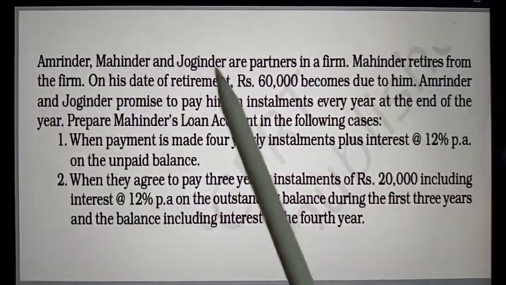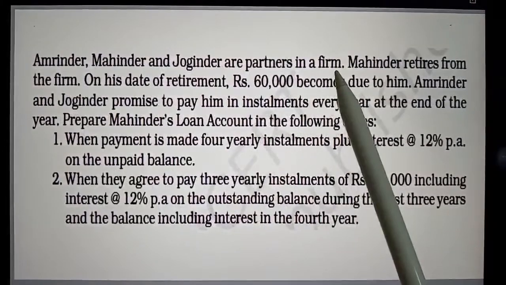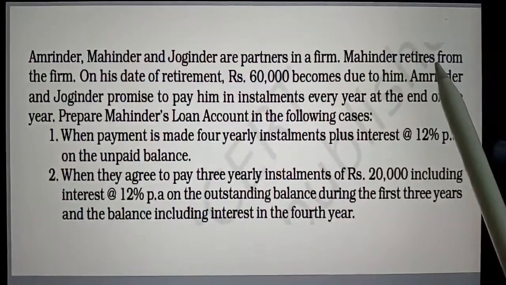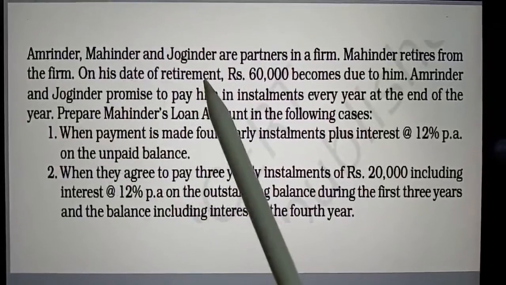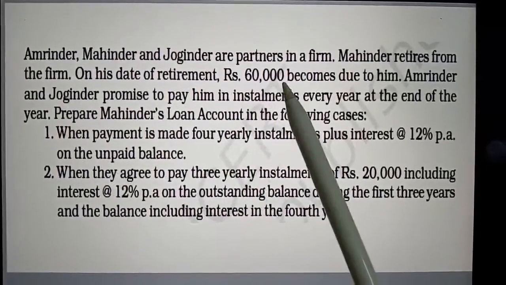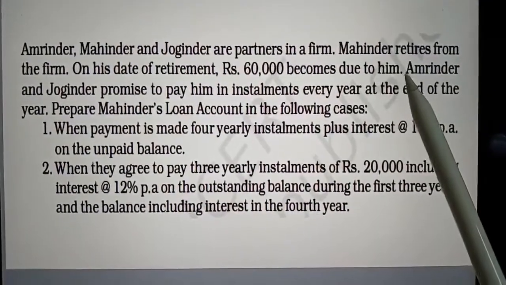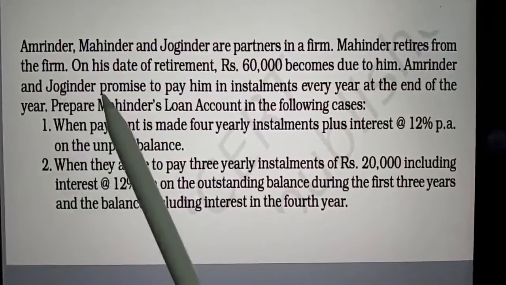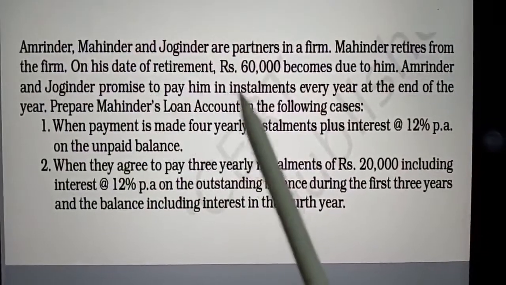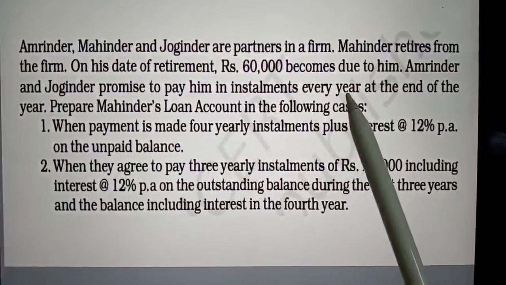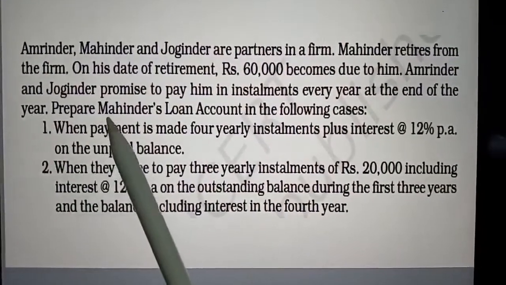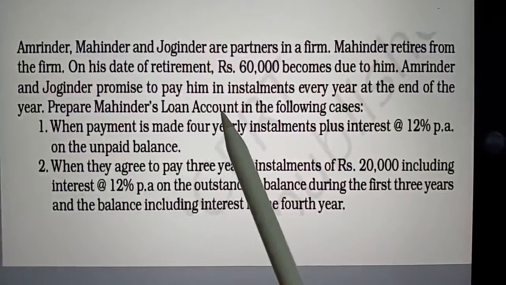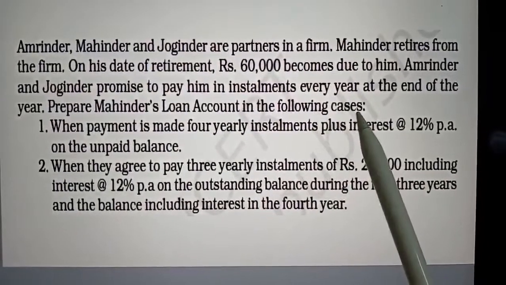Amrinder, Mahinder and Joginder are partners in a firm. Mahinder retires from the firm. On his date of retirement, rupees 60,000 become due to him. Amrinder and Joginder promise to pay him in installments every year at the end of the year. Prepare Mahinder's loan account in the following cases.